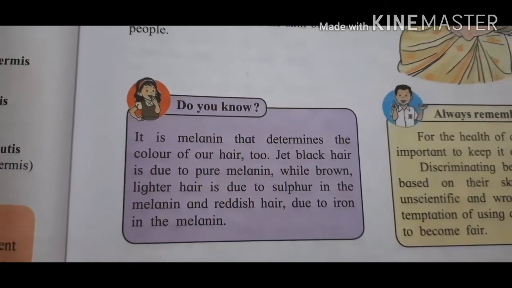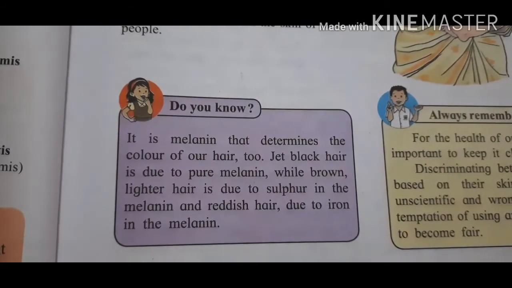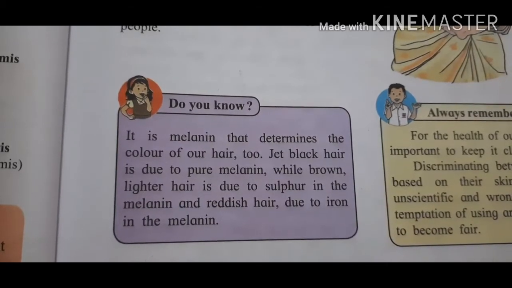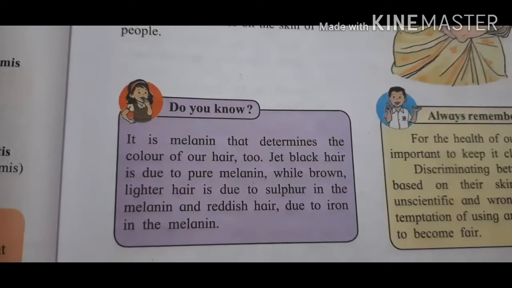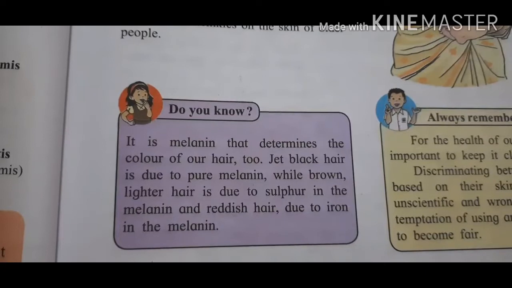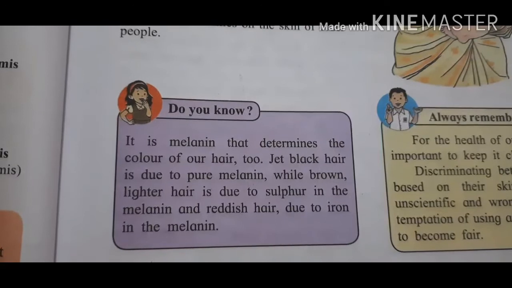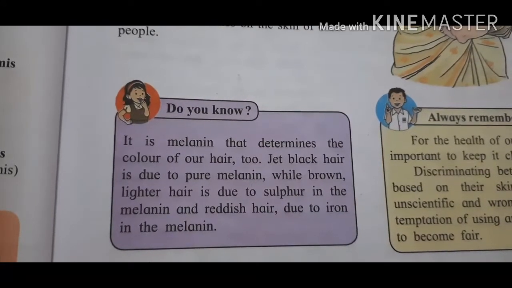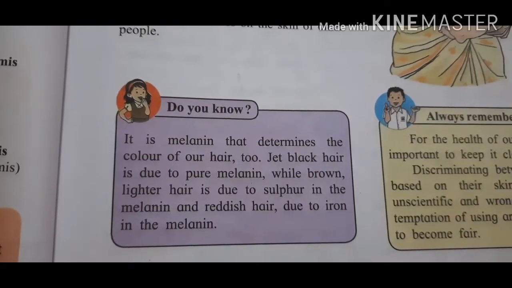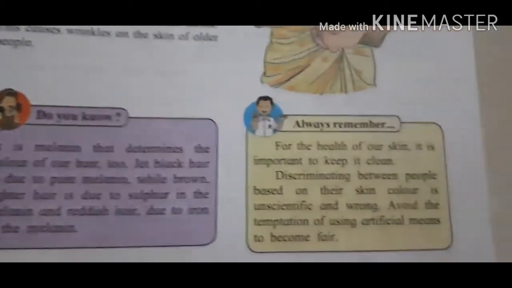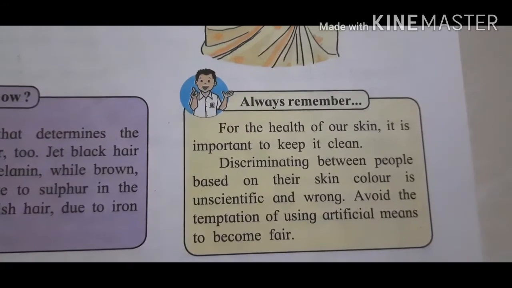It is melanin that determines the color of our skin. Jet black color is due to pure melanin, while brown or lighter hair is due to sulfur in the melanin. Red hair is due to iron in the melanin. Understood, students? So the difference in color of hair and skin is due to these factors. Next, what we have to remember in case of skin.